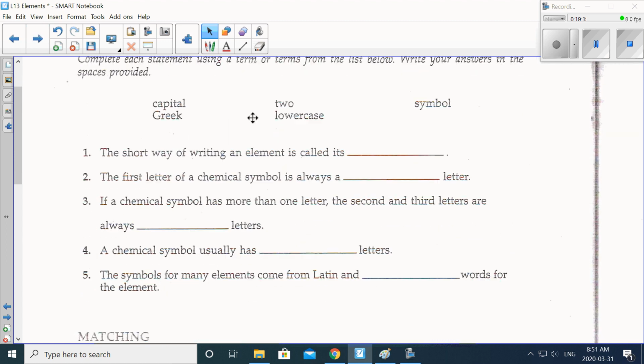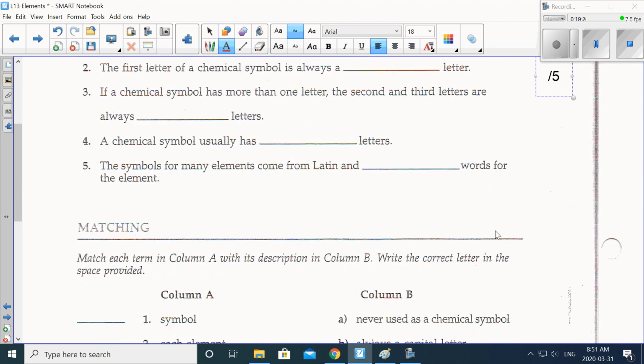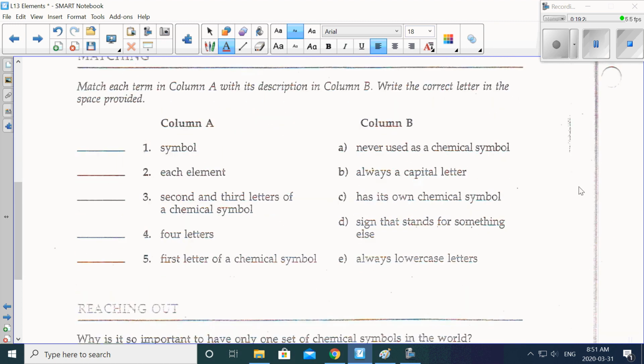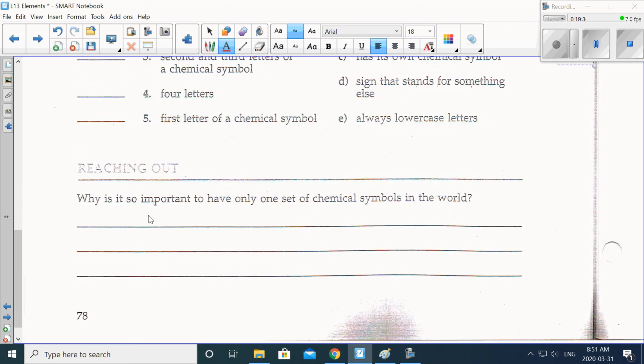Please finish this off. This is going to be worth 5 marks right over here. And then over here, this matching stuff will also be worth 5 marks. And then this one we covered a little bit yesterday. This can be just for bonus, so please try this out, but it's kind of like a bonus mark. You can discuss with your parents or guardians, but we did discuss this briefly in yesterday's video lesson.